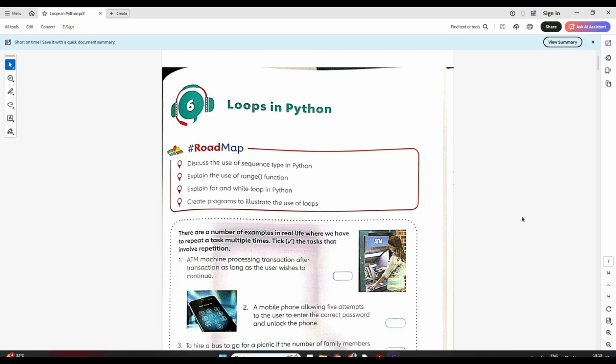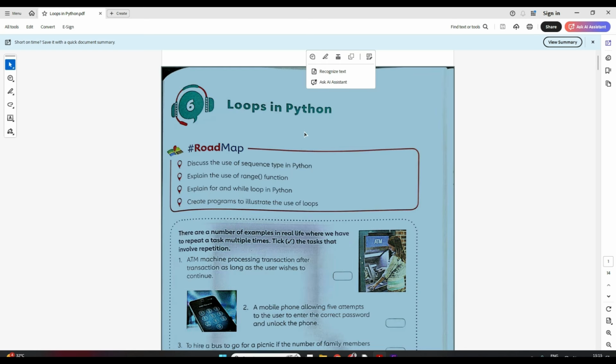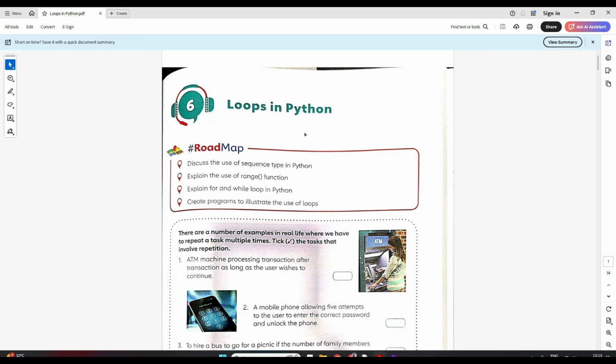Hello students, welcome back. So today we are going to do the chapter on loops in Python. This is class 7 CBSE. So let's start with loops in Python.